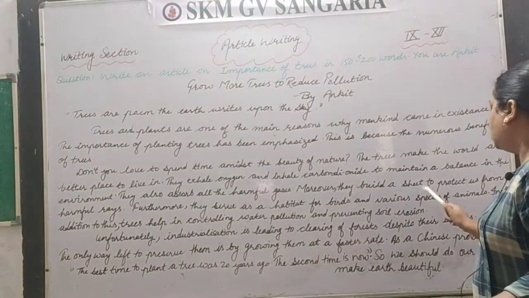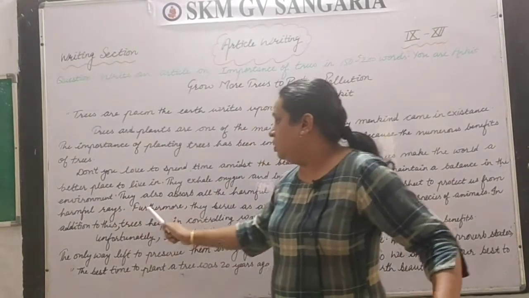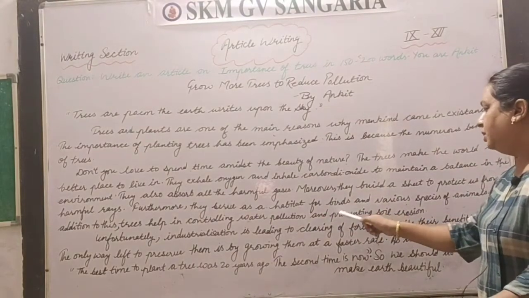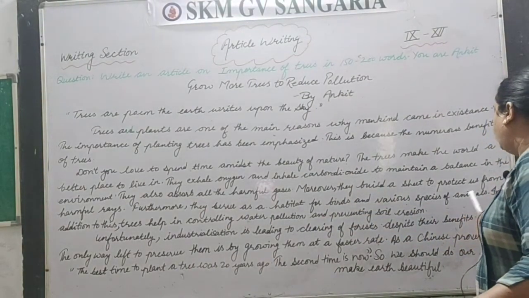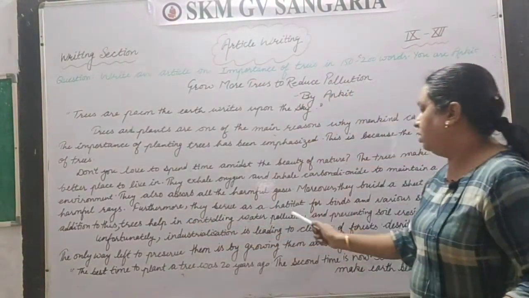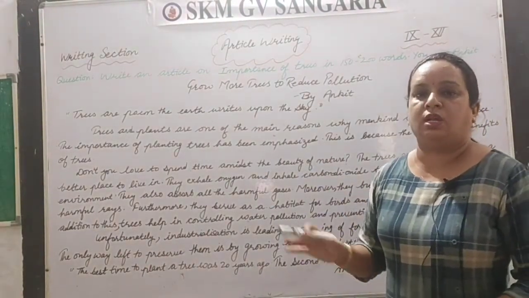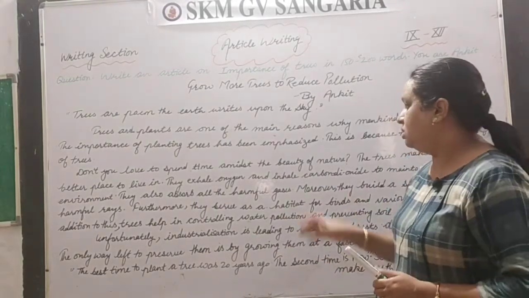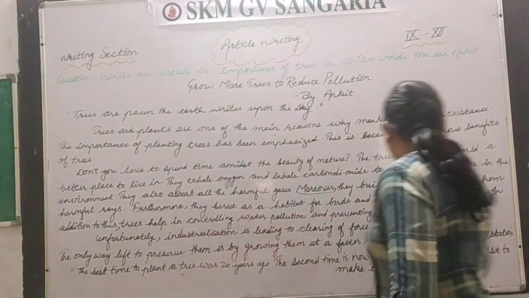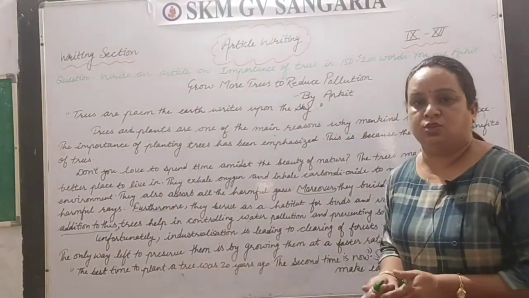Moreover, they build a shield to protect us from harmful rays. So I have written from here. Furthermore, they serve as a habitat for the birds and the various species of the animals. In addition to this, trees help in controlling water pollution and preventing soil erosion. So in this paragraph I have given all the important points which are related to the trees, and you must have noticed here I have used some of the words like moreover, furthermore, and in addition to join the ideas together, right?